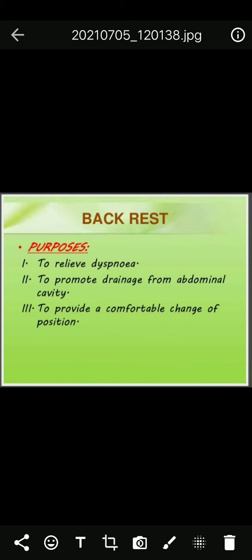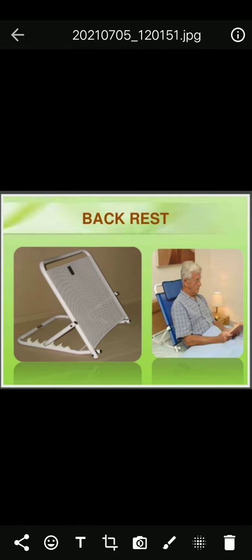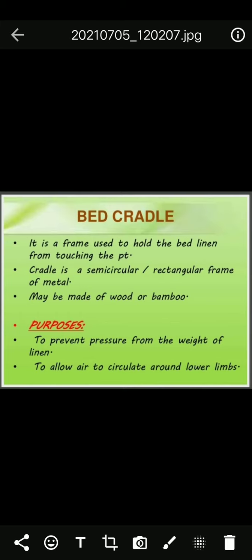What is the purpose? To relieve dyspnea. Dyspnea means lack of breath. To promote drainage from abdominal cavity and to provide a comfortable change of position. This is the backrest. The person lying comfortably on the table. Supported devices. These are the supported devices.